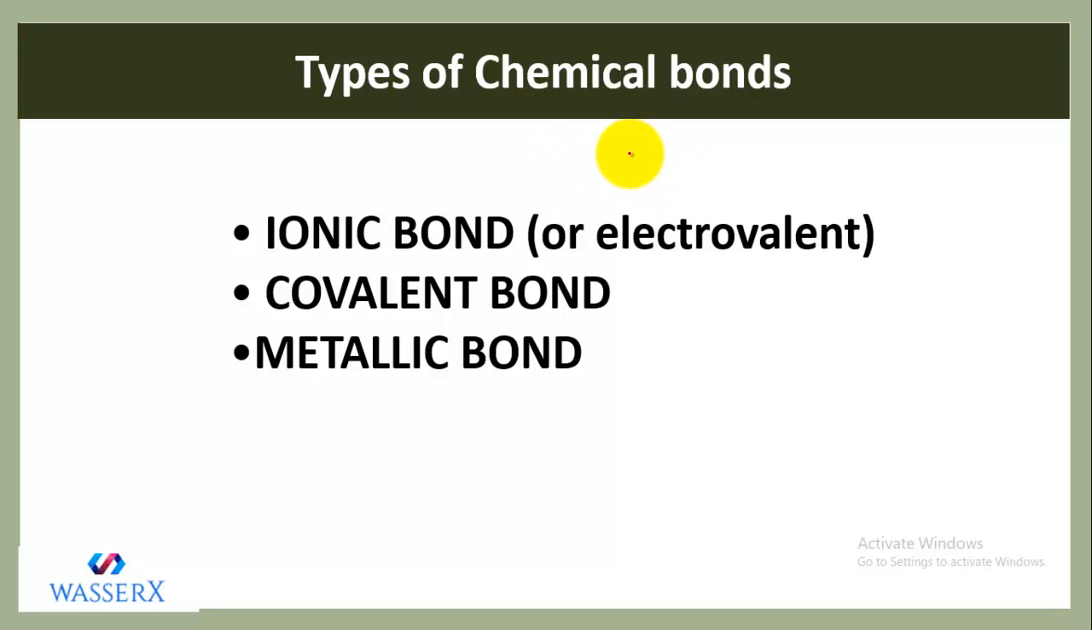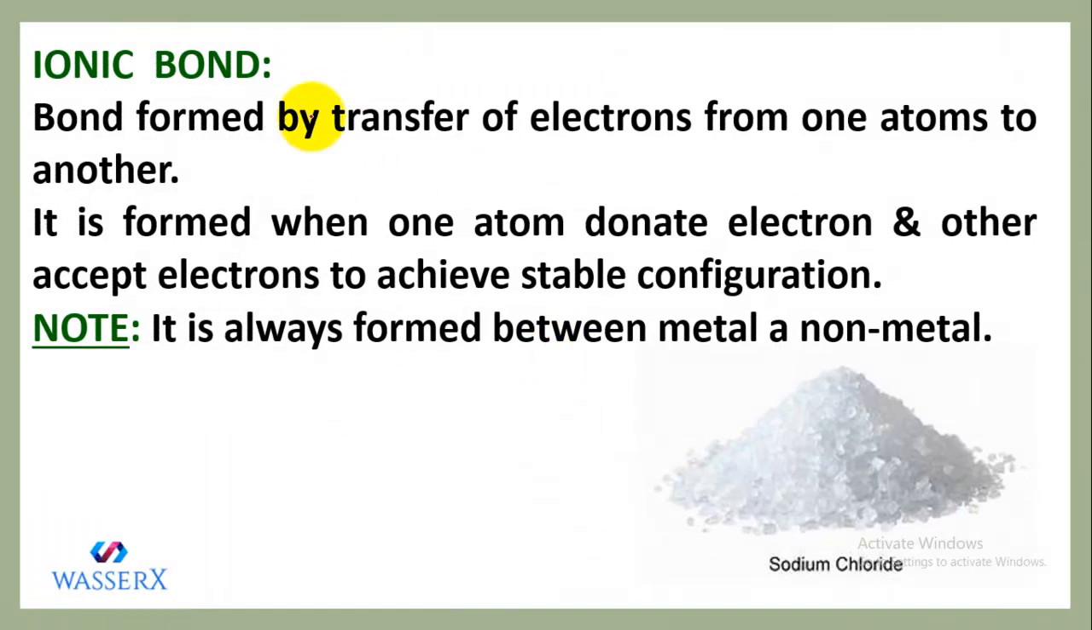Now the next topic is types of chemical bonds. What kind of chemical linkage do we get to see in atoms? The types of chemical bonds can be ionic bond, covalent bond, or metallic bond. Let's see what is the difference between these bonds, which are called ionic, covalent or metallic. So let's start with ionic bond first.